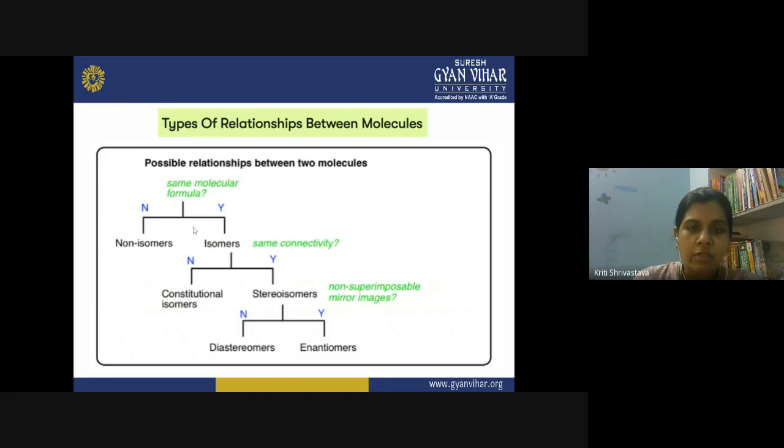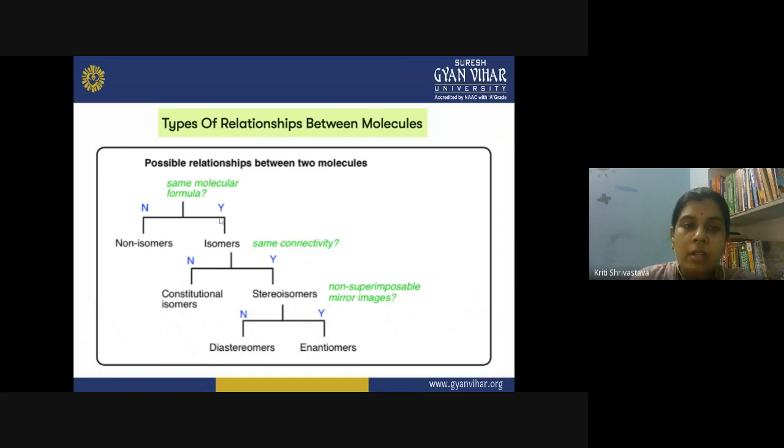Now, if they are isomers, then you will check the connectivity of the atoms inside the molecule. If all the atoms have the same connectivity, then they are stereoisomers. But if the connectivity is not similar in the two isomers, then they will be positional or constitutional isomers. Then we have different categories of constitutional isomers, but that is beyond the scope of this lecture. We are not discussing them. If the isomers have a similar connectivity and yet they are isomers, then what is making the difference? That is the 3D configuration of the atoms, due to which we have two isomers because the connectivity is the same.